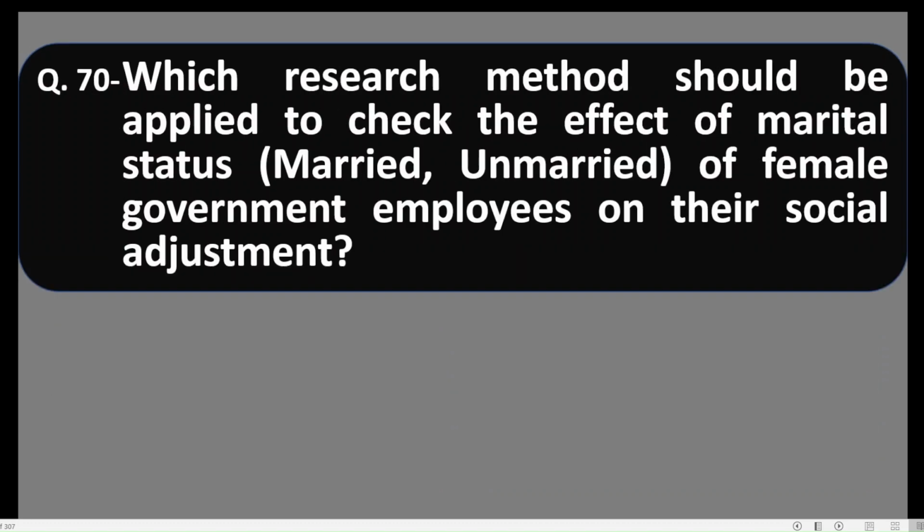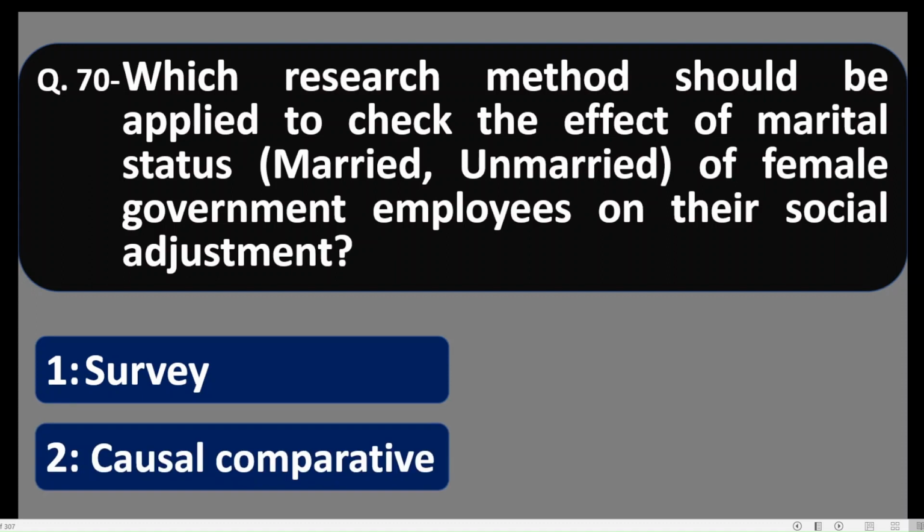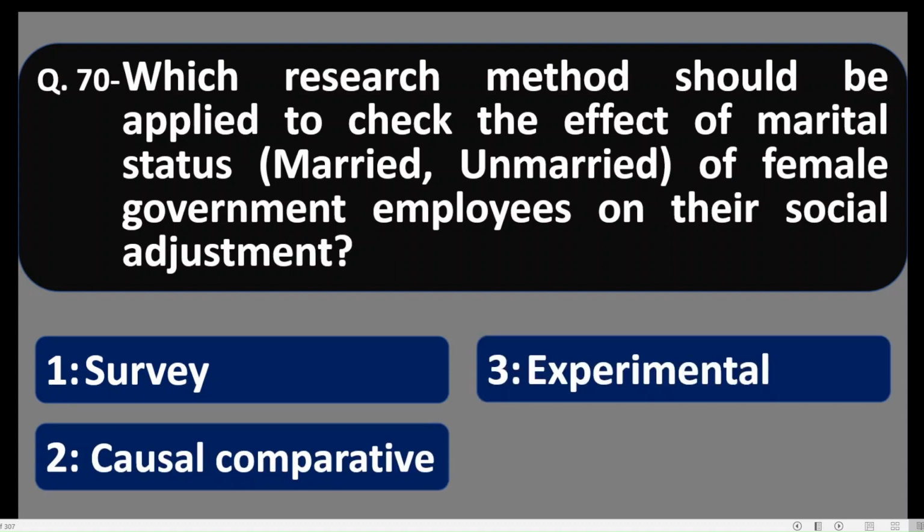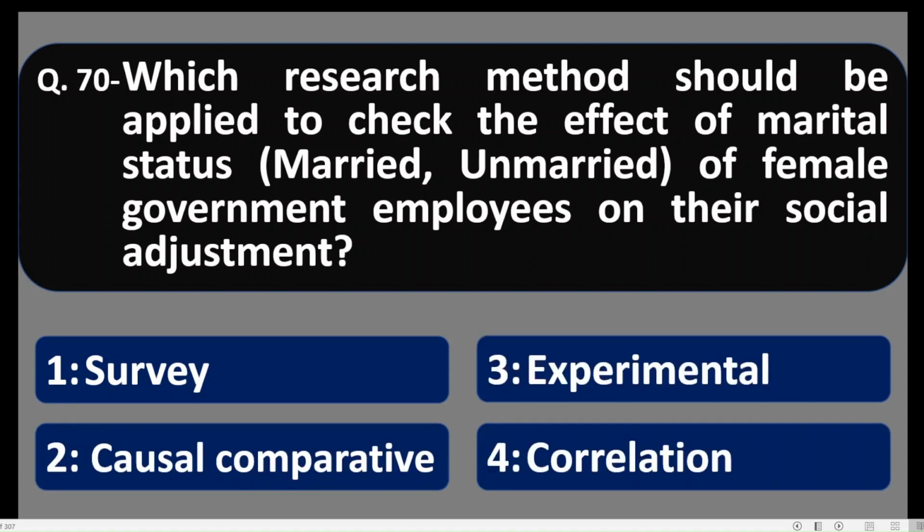Question number 70. Which research method should be applied to check the effect of marital status, married or unmarried, of female government employees on their social adjustment? Let us see the options: survey, causal comparative, experimental, and correlation. Here we have to see the impact of marital status on social adjustment. So survey cannot be done. When we see the impact of some variable on another variable, then we are going to check the cause and effect relationship, and it is not checked by the survey method.